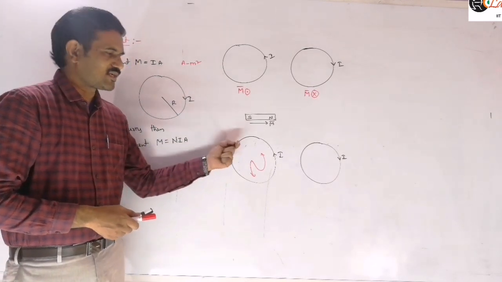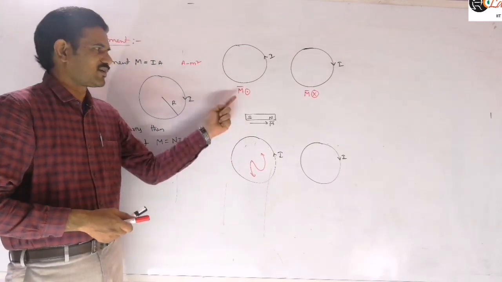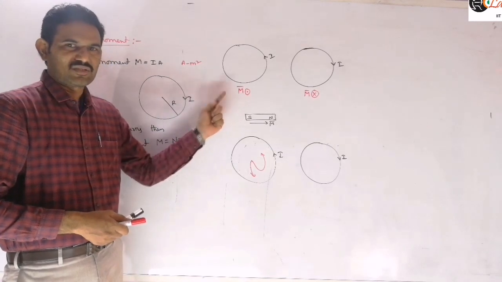Now our magnetic moment direction is from south to north. South is the backside here. So south to north means you will get out of the plane, similar to this, right?